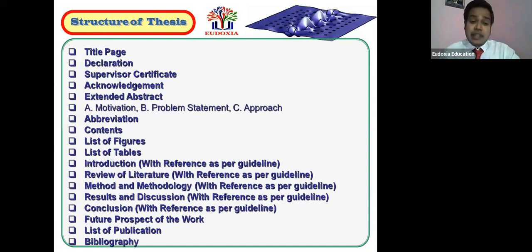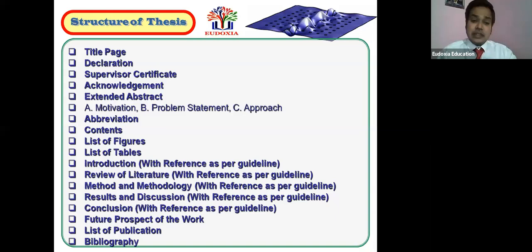Thereafter, method and methodology. Whenever you are adopting one method, please go with your methodology. You have to show the methodology, because why you are adopting the method is very, very important. I have already informed you that justification is the main part of your thesis. So you need to show the justification and give the explanation. You have to justify why you have adopted this method, not that method. So while writing the method and methodology part, please be careful in choosing the particular method.